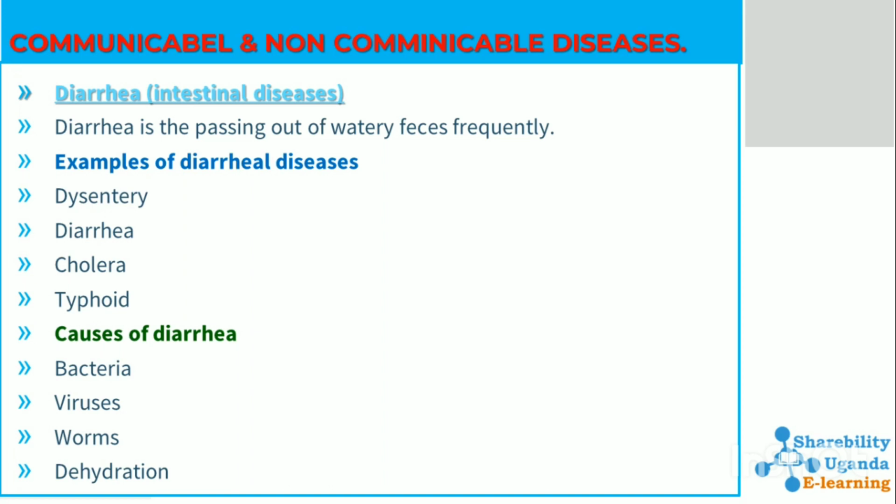Examples of diarrheal diseases, or diseases with signs of diarrhea, or diseases that cause us to visit the latrine several times and pass out watery feces, include dysentery, diarrhea itself, cholera, and typhoid.